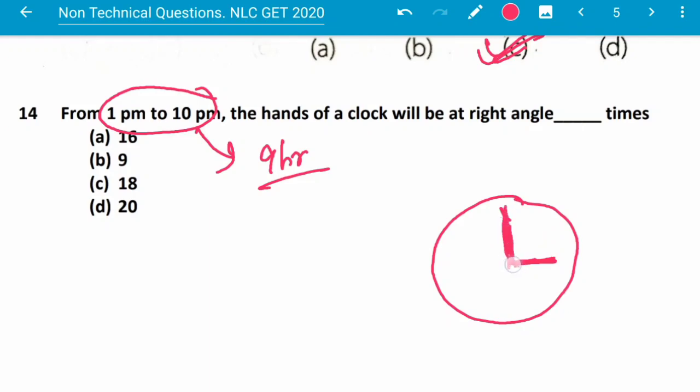The minute hand crosses the hour hand once in an hour, and it makes a right angle with the hour hand twice in 1 hour. So in 9 hours this will be 18 times.